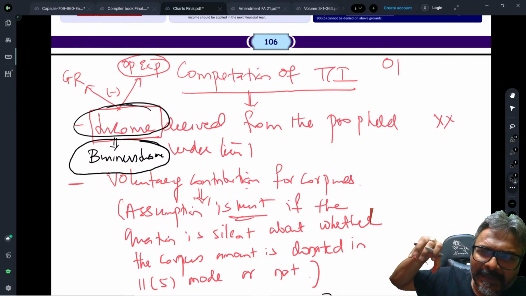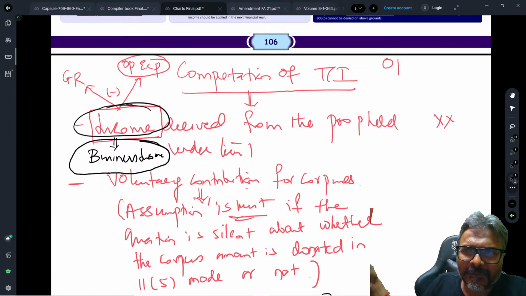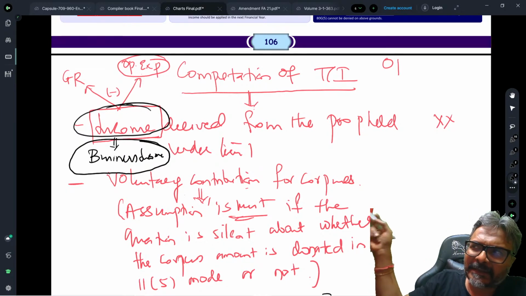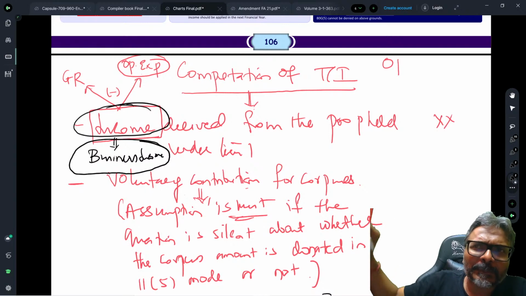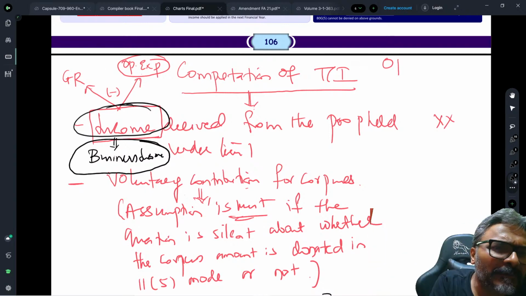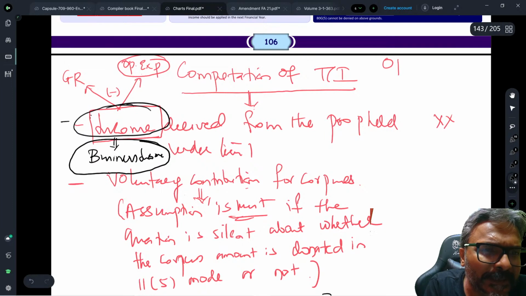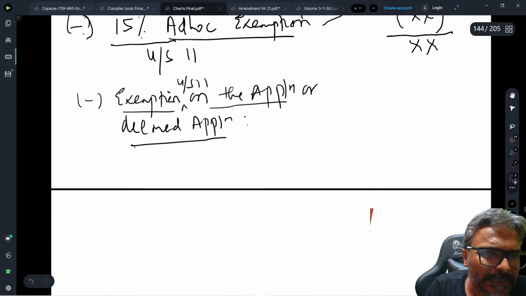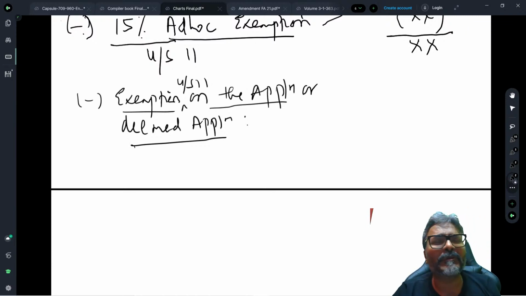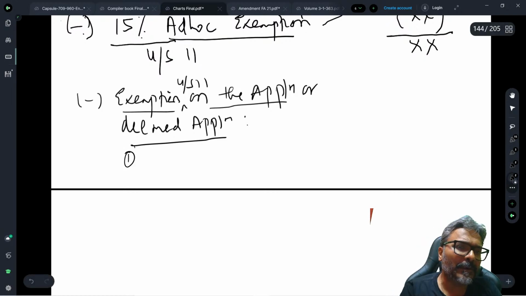So once you claim an exemption in respect of acquisition of an asset under section 11, then subsequently any depreciation allowance on that particular asset will not be eligible for deduction in computing the income which is derived from the property held under the trust. Is that clear to all of you students? That is one approach that you should always keep in mind. Fine, that is perfect, students. Now, I have spoken about asset acquisition. Asset acquisition is an eligible application.